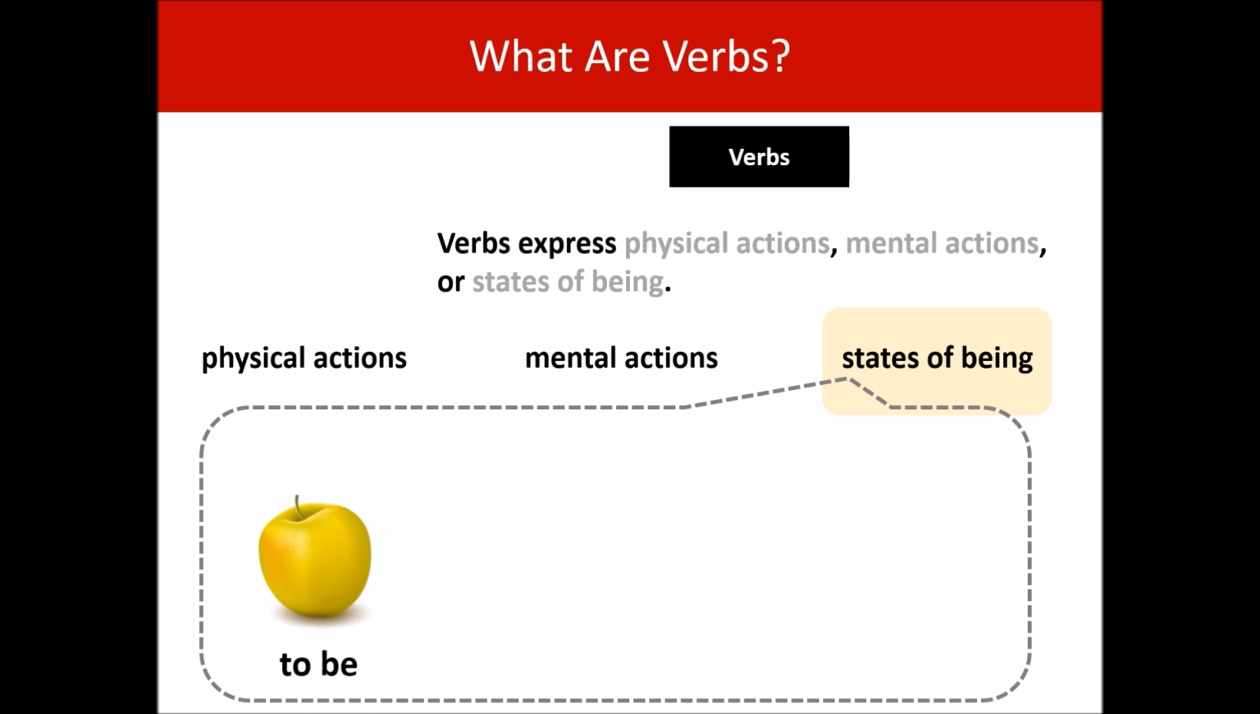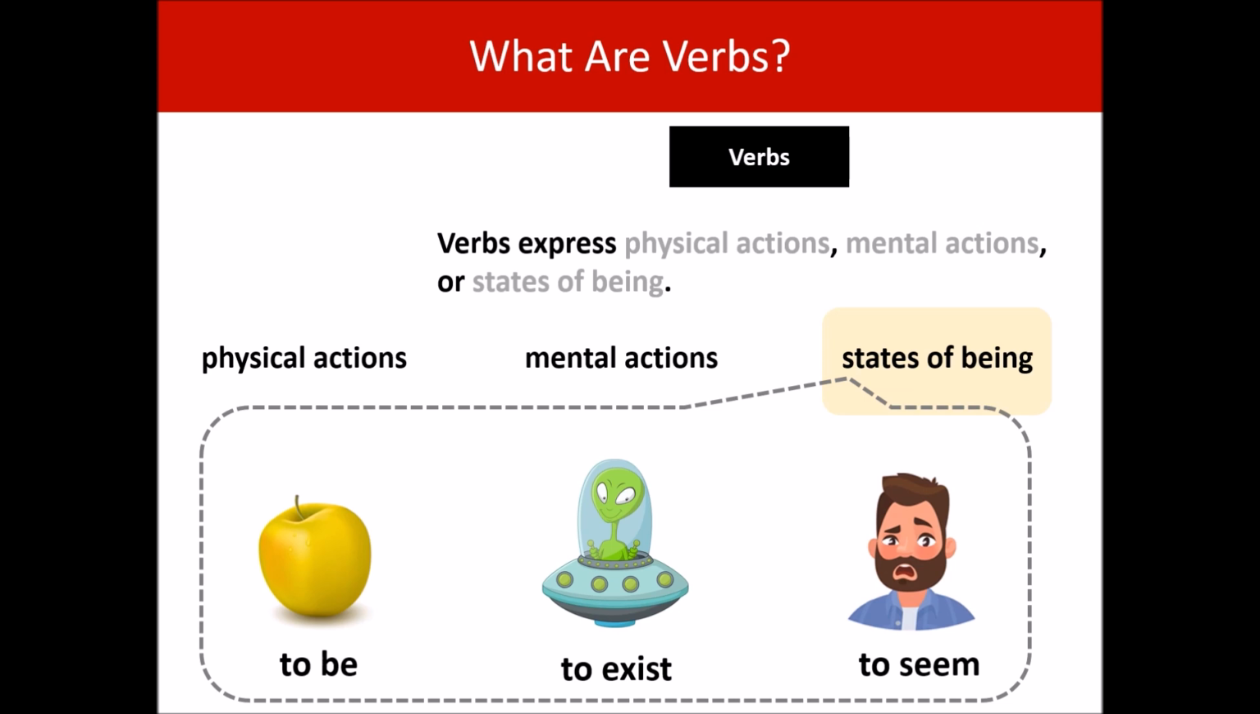The verb to be. The verb to exist. The verb to seem. These are all states of being. For example, there is an apple. Or there was an apple. Or there will be an apple. It just tells us about the state of being. What if there were 2 apples? Then there are apples. There were apples, or there will be apples. It's just telling us that they are there.